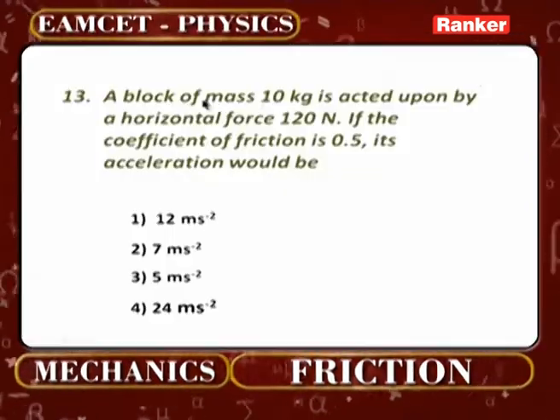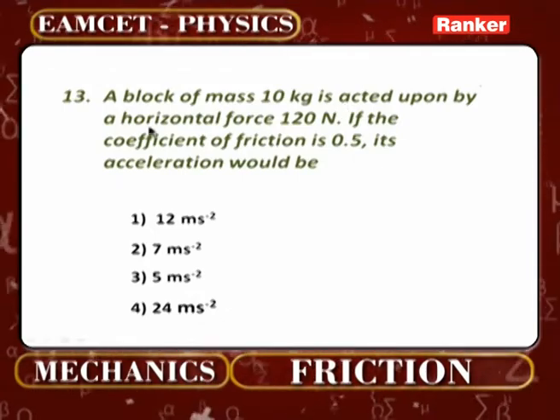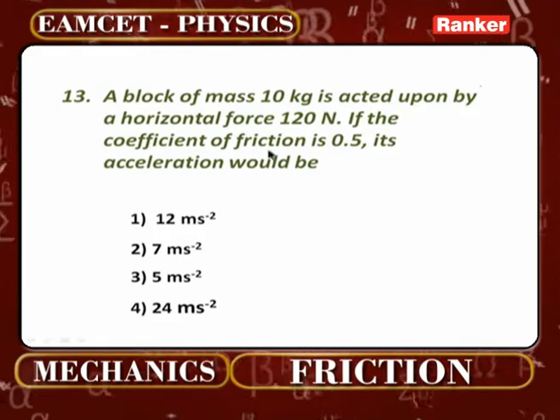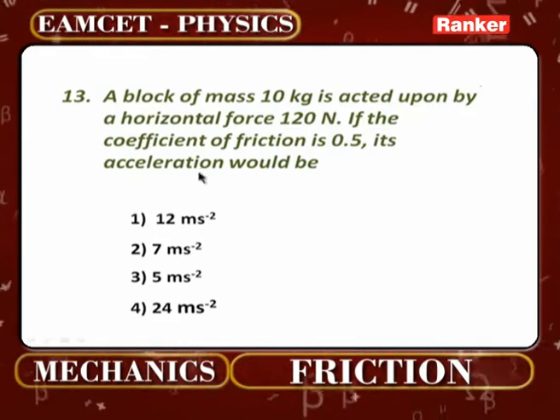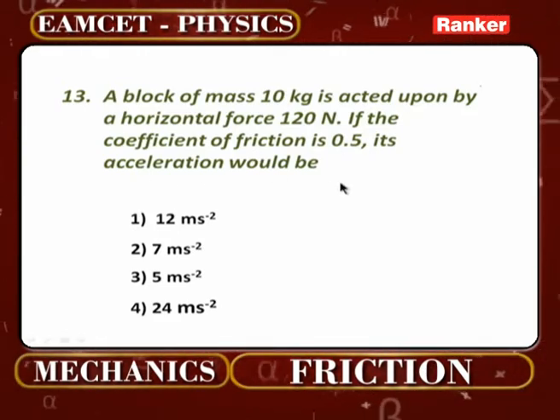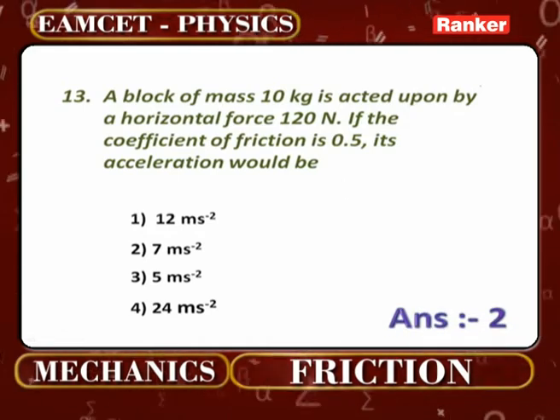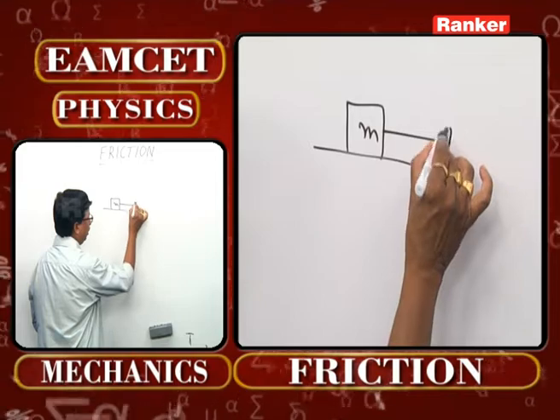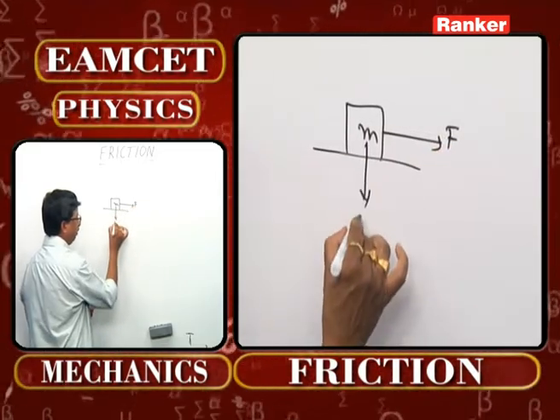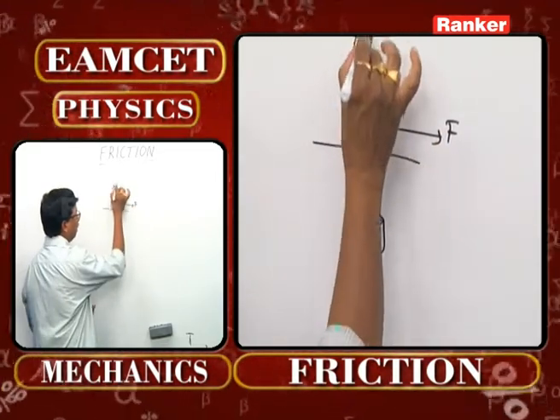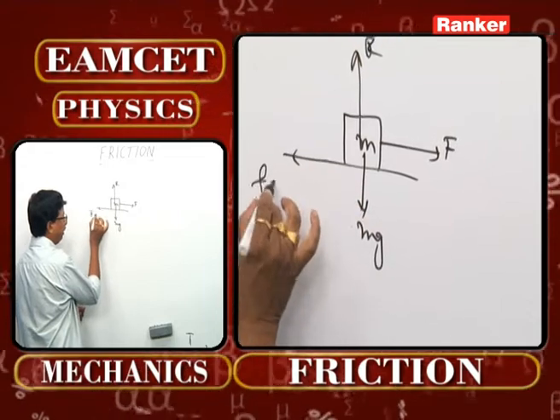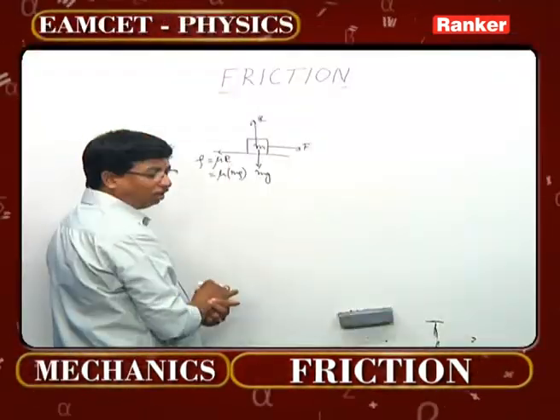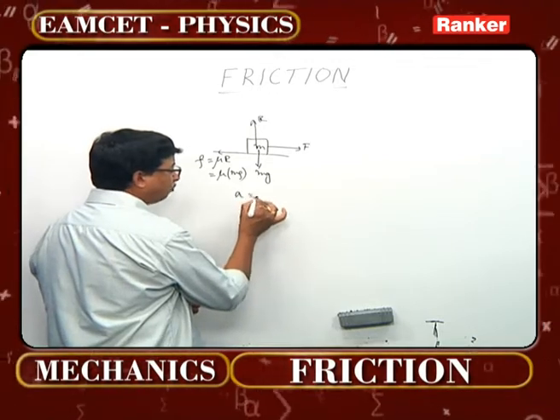A block of mass 10 kg is acted upon by a horizontal force of 120 Newton. If the coefficient of friction is 0.5, its acceleration would be how much? Once again, a question based on horizontal force applied on the body. The body of mass m, suppose, is acted upon by a horizontal force this way, the weight being mg, normal reaction being R, the force of friction being mu R, which can now be written as mu times mg. That is the concept. What will be the acceleration here?